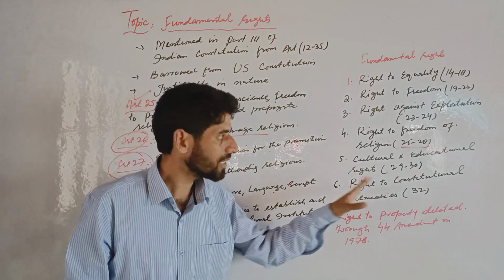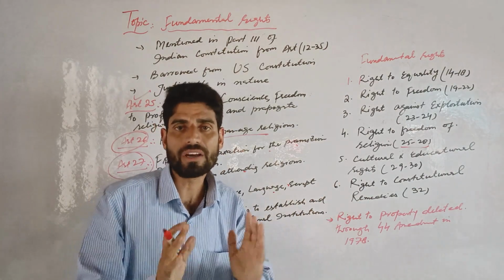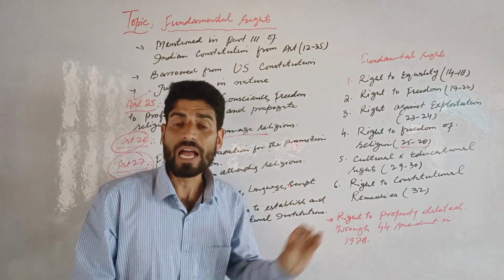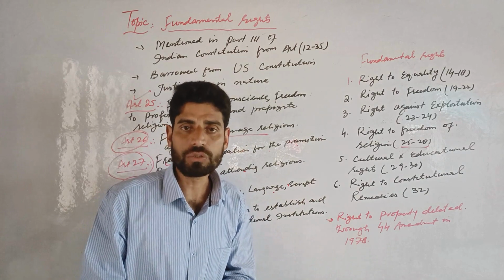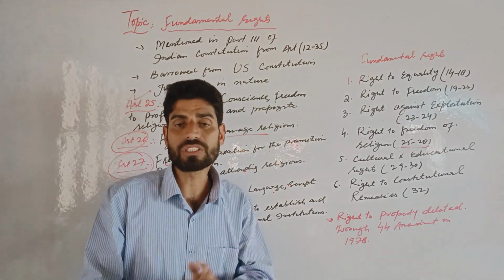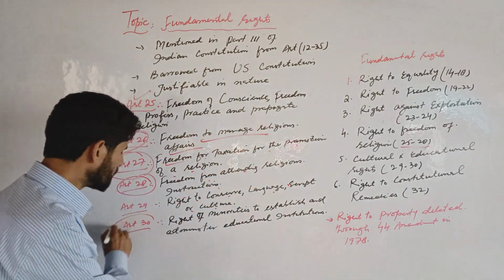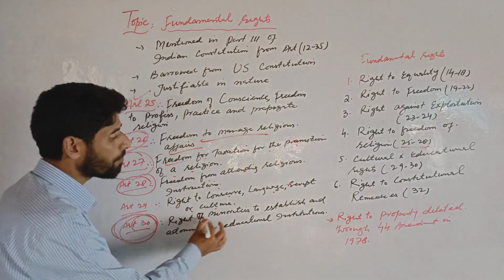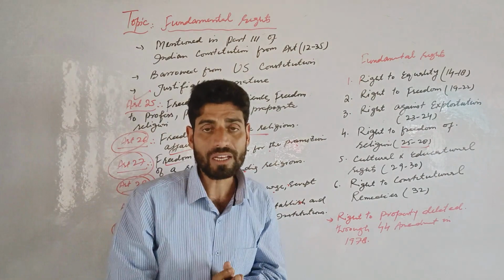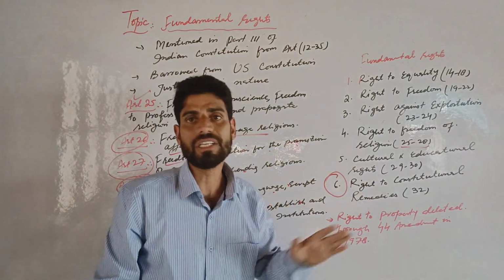As far as Article 30 is concerned, it talks about the right of minorities to establish and administer educational institutions. All the minorities have a right to establish and administer educational institutions of their choice. So Article 30 talks about the right of minorities to establish and administer educational institutions. Clear? Now the sixth fundamental right, the right to constitutional remedies, Article 32.